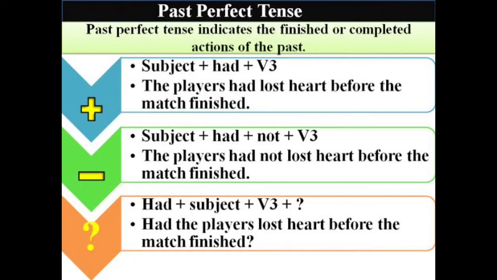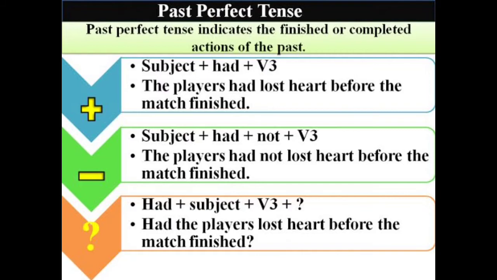So, it is an example for positive sentence. Look at the negative sentence pattern here: subject plus had not plus verb 3, that is the past participle form of the verb. Look at the example here. The players had not lost heart before the match finished. So simply we need to add not, or hadn't instead of had not. So the pattern is subject plus had not plus verb 3, the past participle form of the verb.